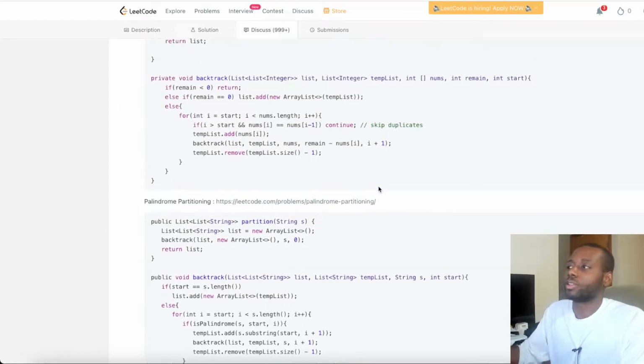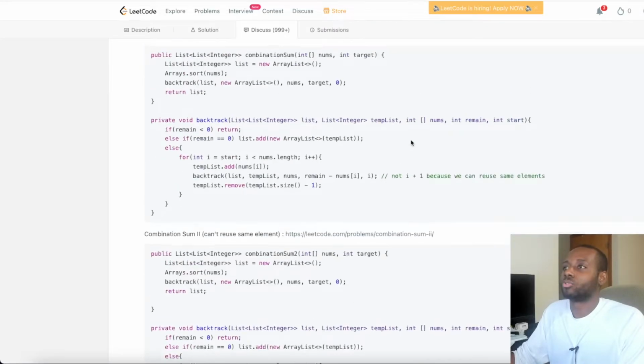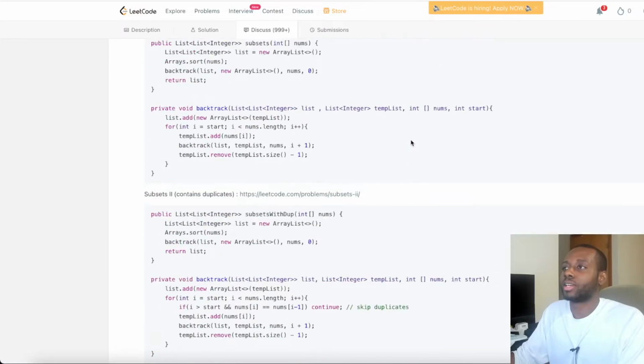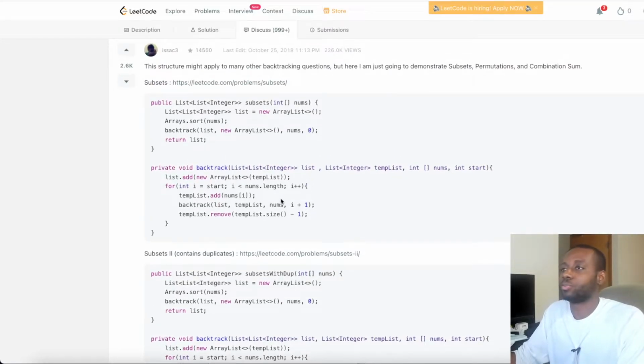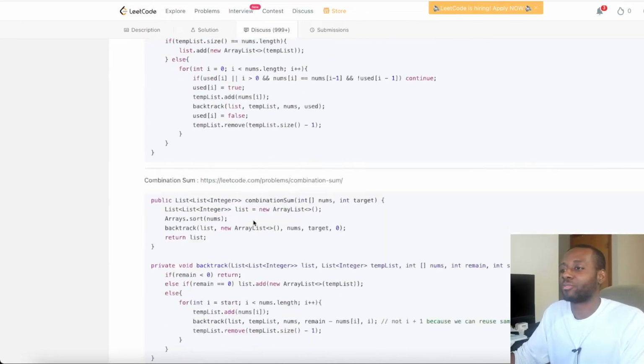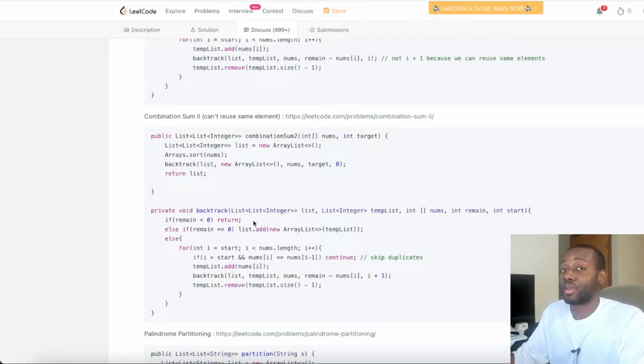Another thing I would probably add to this post is something like a diagram, like a state space or decision tree diagram, to help people visualize how things are going and how the different states change. This will be helpful for a lot of beginners. But by doing this, you should be in pretty good shape afterward and be more confident in doing backtracking problems, guys. So I highly, highly recommend that.